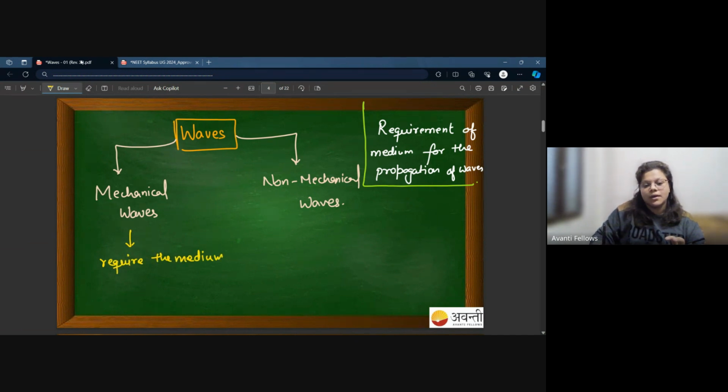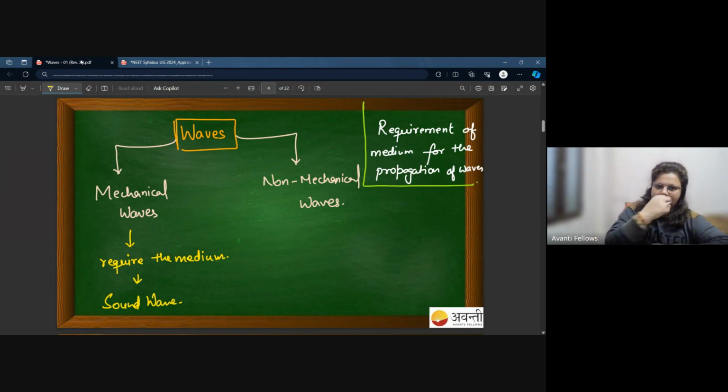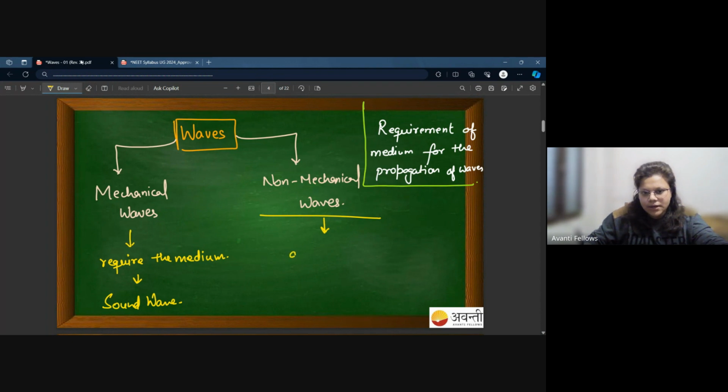Okay. For example, sound wave. Why am I using this example? Because I will discuss the entire second half of this chapter for sound waves. Okay. When it comes to non-mechanical waves, they are the waves which do not require a medium for their propagation. So we can say that they don't require the medium.